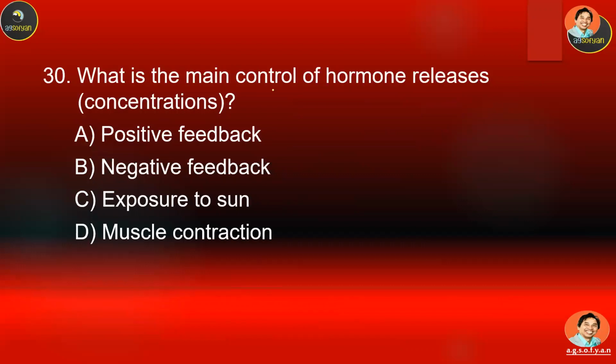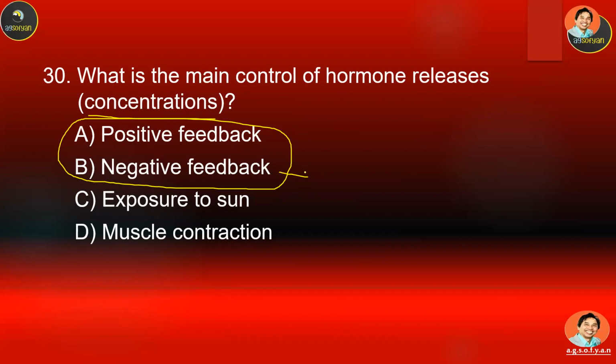Number 30, what is the main control of hormone release or concentration? A, B, C, or D? Okay, just remember, the release of hormones is mostly controlled by these two: the positive feedback system and the negative feedback system.